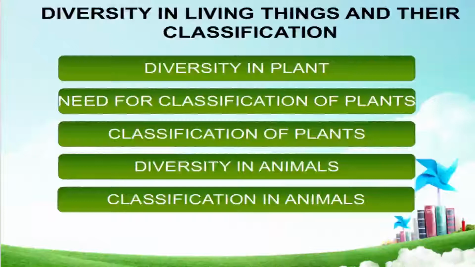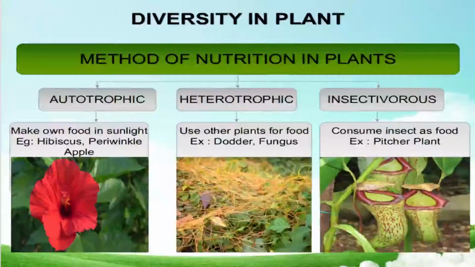On the earth there are many different types of living things. First of all, we see which topics we will cover in this lesson. We will cover diversity in plants, need for classification of plants, diversity in animals, and classification of animals. One by one we see all these topics which we will cover in this chapter. Now the first topic is diversity in plants.